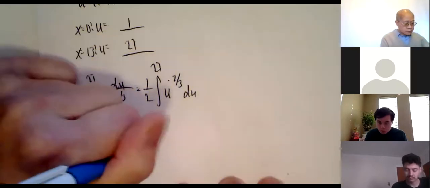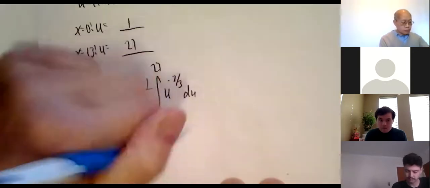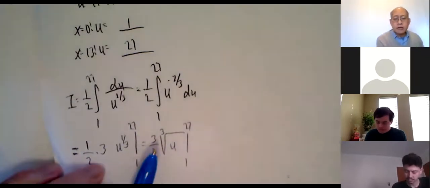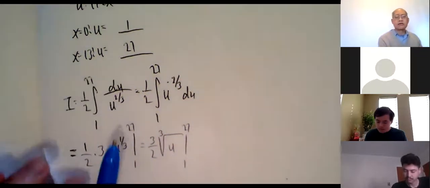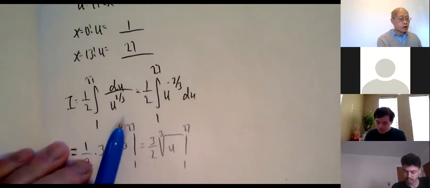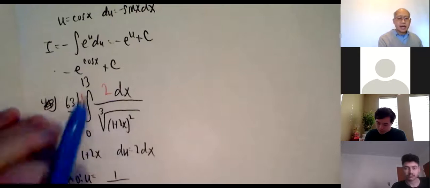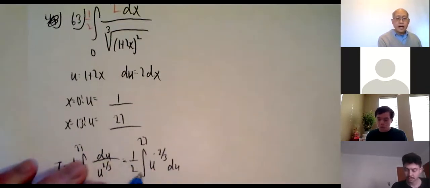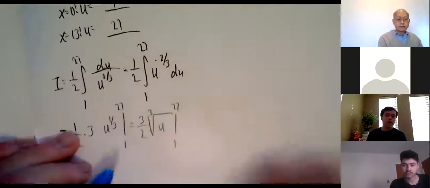And this becomes 3/2 u to the 1/3, which means cube root, from 1 to 27. The 1 and the 27 are for the variable u. I do not have to go back to x for definite integrals. The whole idea is to change x and dx and these limits in x to u, du, and limits in u. So I no longer need to switch back to x.